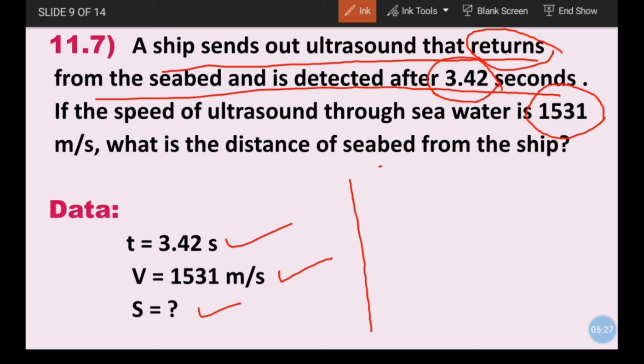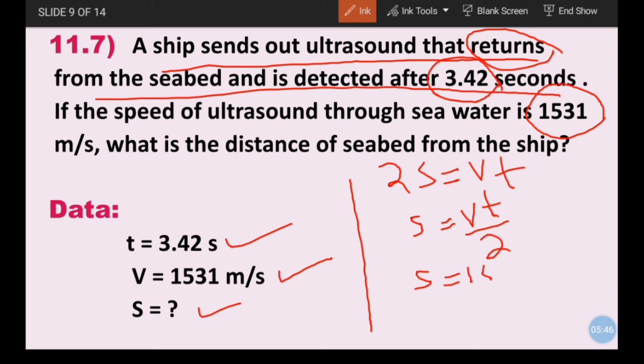Therefore we will apply the formula 2S is equal to Vt and S is equal to Vt upon 2. Now in the third step we will put the values: S is equal to 1531 multiply 3.42 divide by 2.